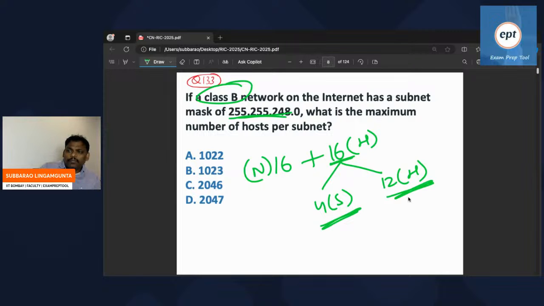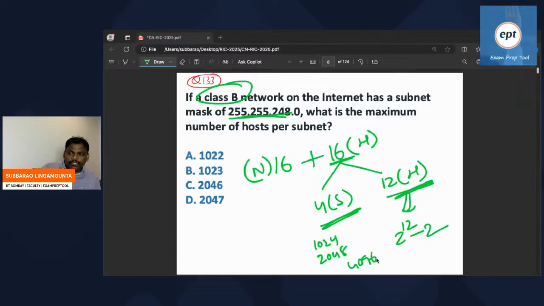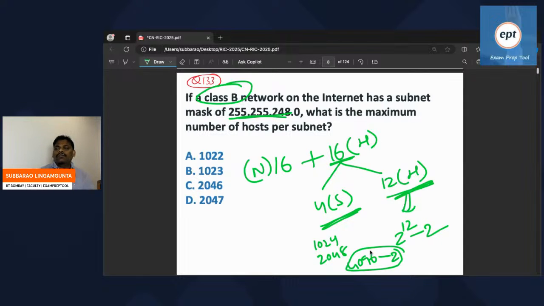What is the maximum number of hosts per subnet? 2 power 12 minus 2. 2 power 10 is 1024, 2 power 11 is 2048, 2 power 12 is 4096, minus 2. Do the calculations properly.